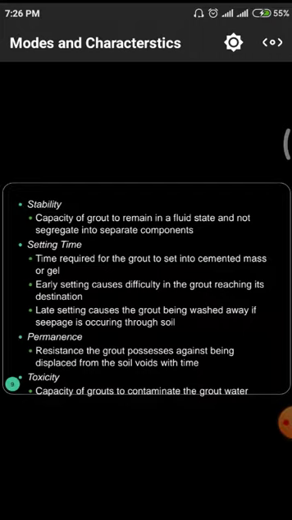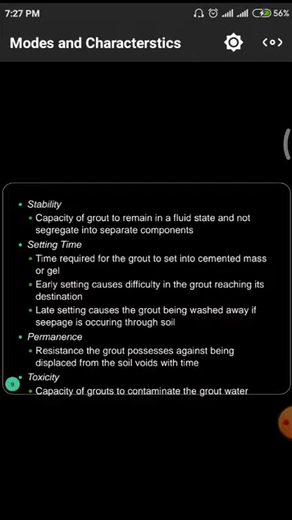Next one is the setting time. The time required for a grout to be set into a cemented mass of the gel. Early setting causes difficulty in the grout reaching its destination, and late setting causes the grout to be washed away if seepage is occurring through the soil. Those are the different variations while we are using these grouting materials, the setting time variances.